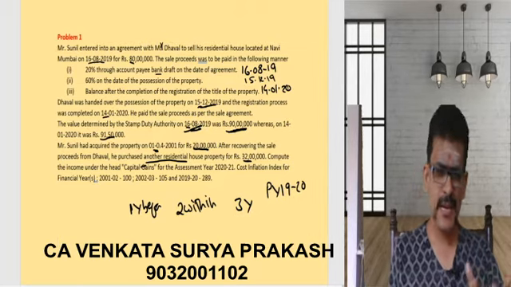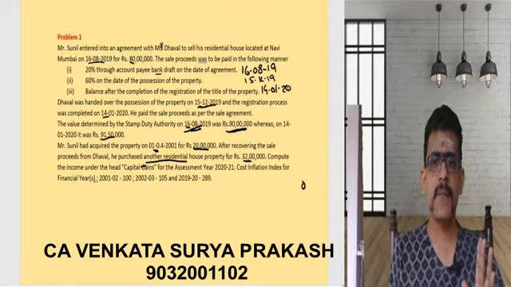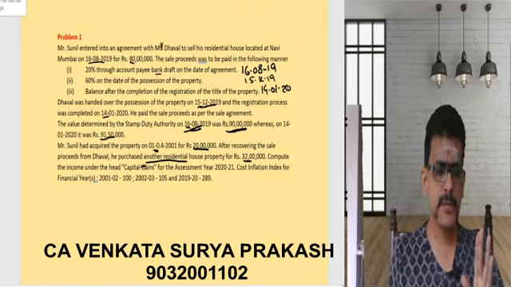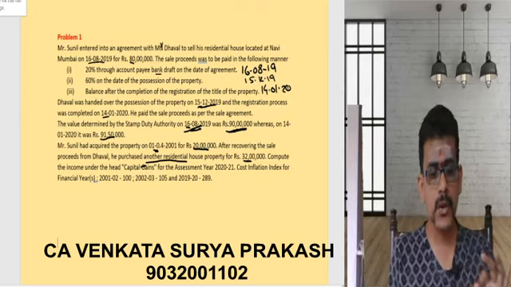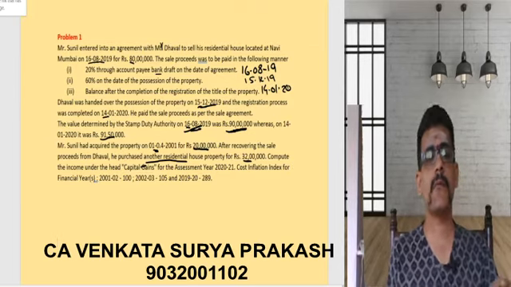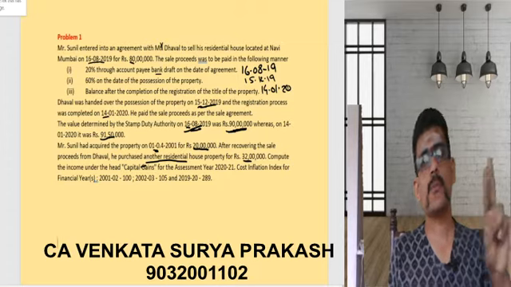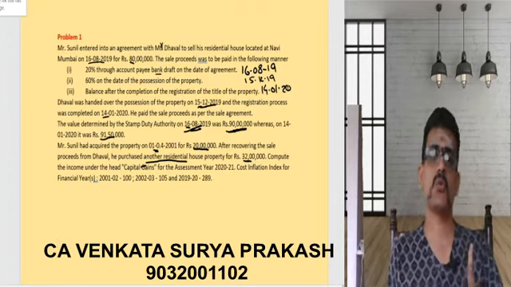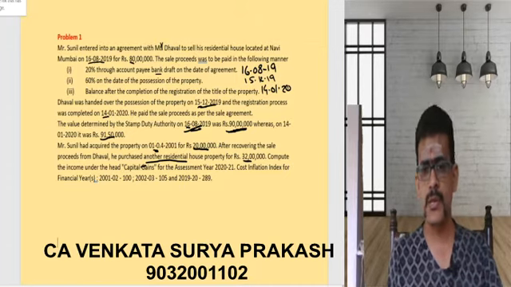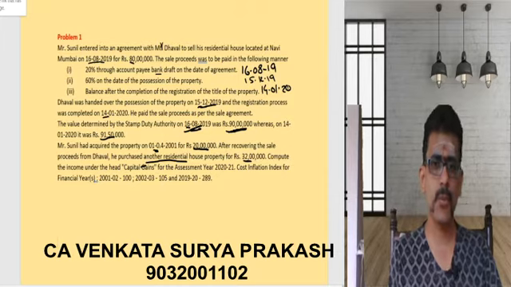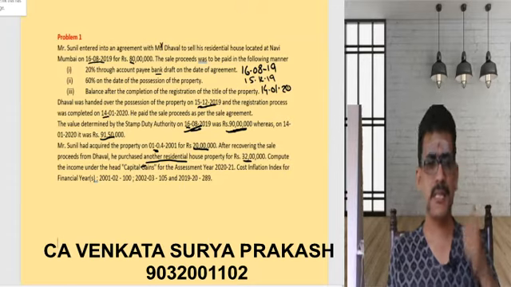Now, okay, indexation cost is given. So here one point I want to make you recollect again. The amendment as per the Finance Act 2019 clearly specifies that if the capital gains is less than 2 crores, then the assessee will be provided with an option to purchase 2 houses. He can purchase 2 houses, but this option can be exercised only once in a lifetime. In this case, as Mr. Sunil has purchased only one property, we can't do anything for the rest. Whatever property has been purchased can be taken as deduction.